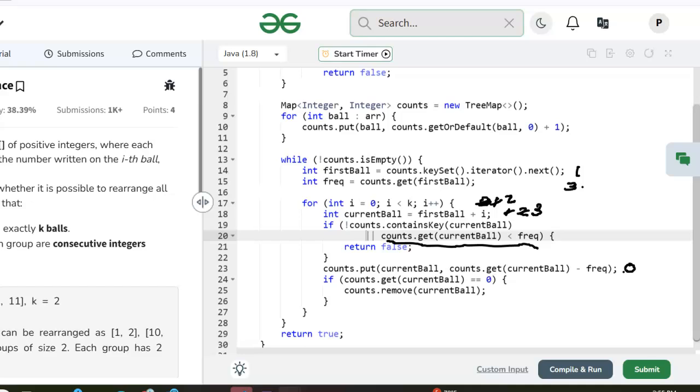Now, that means if we're able to match consecutive integers, each of those integers should have a count of 3. So if we get down here and find out that the 3 ball only has a count of 2, then we're toast, and we have to return false. So we've matched them all at once.